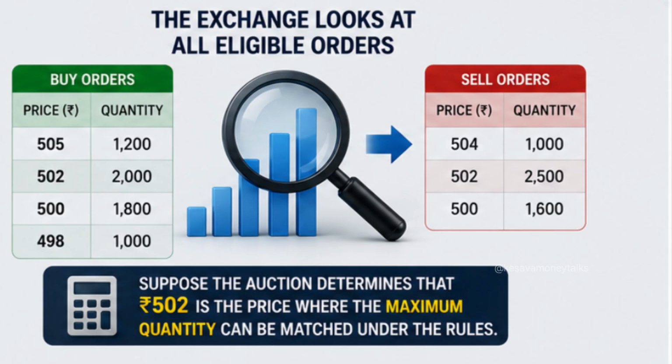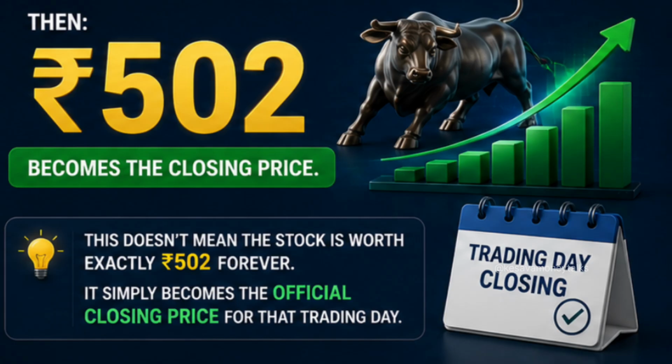The exchange looks at all eligible orders. Suppose the auction determines that 502 is the price where the maximum quantity can be matched under the rules. Then 502 becomes the closing price. This does not mean the stock is worth exactly 502 forever. It simply becomes the official closing price for that trading day.